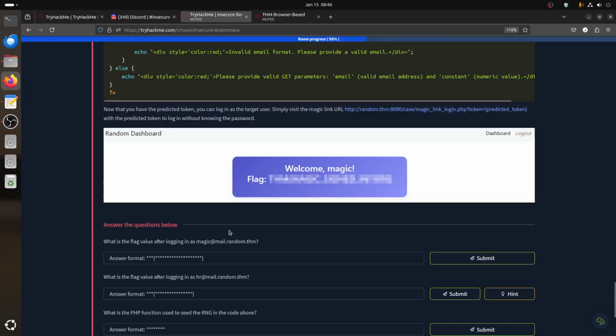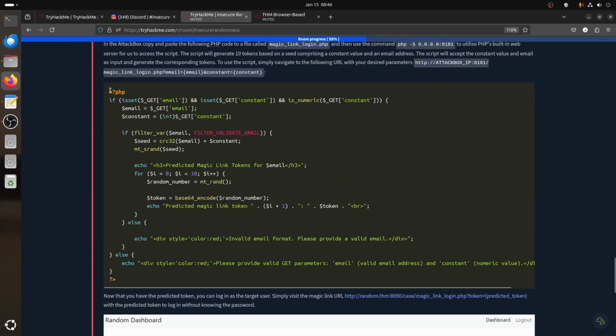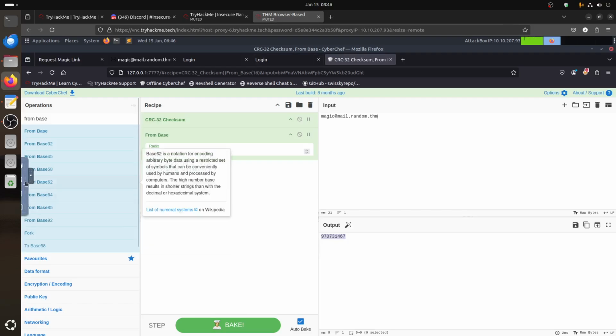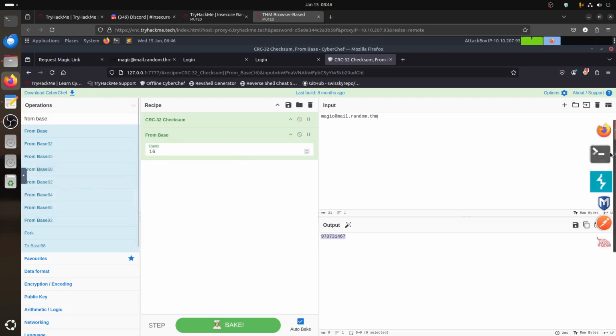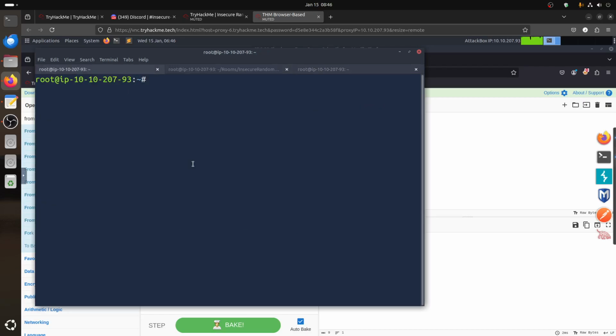Now they give us an easier way. They give us a PHP script, and we can use this one to simplify our life to generate the token. Okay, so mine is almost finished. Let that one cook. Let's create a script with vim.